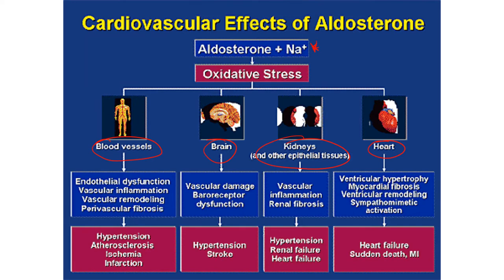So you've got things like hypertension, which is high blood pressure, atherosclerosis, clogging of the arteries, ischemia, low blood to an area, infarction. You've basically killed that area. Hypertension, stroke in the brain, so too much blood pressure in the brain. Hypertension in the kidneys, too much blood pressure going in, which is going to result in renal failure, which could result in heart failure. And then heart failure, sudden death, MI, myocardial infarction.